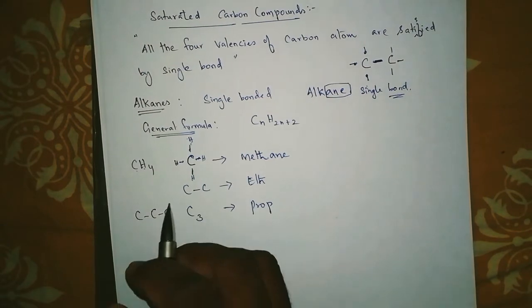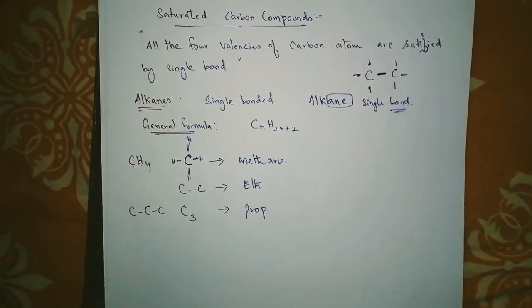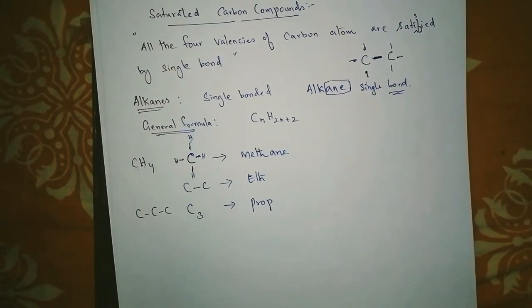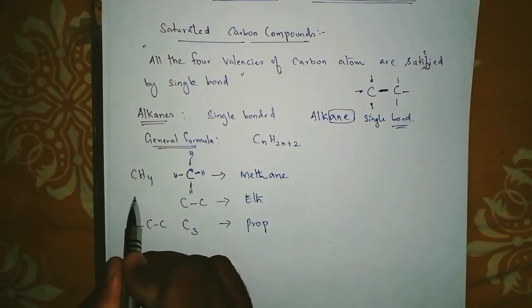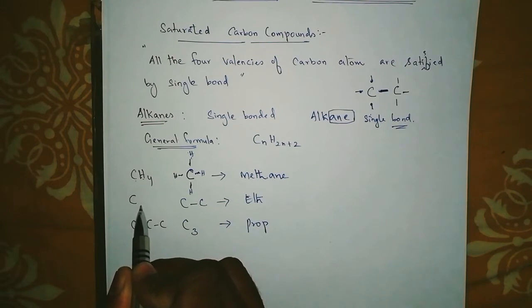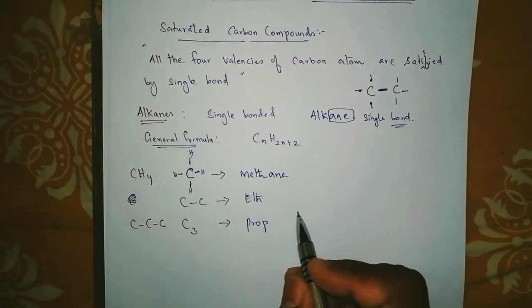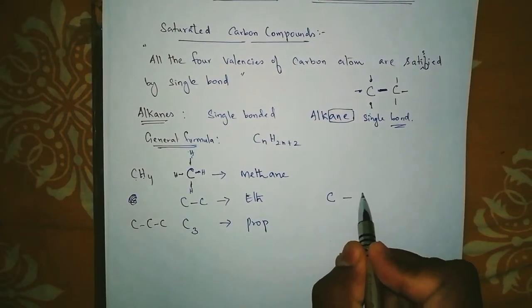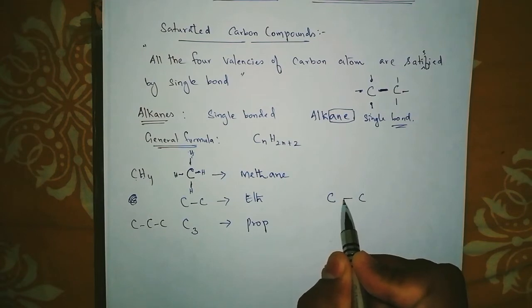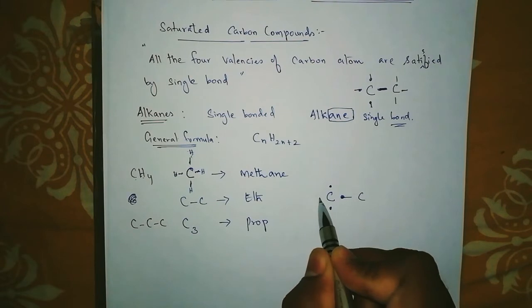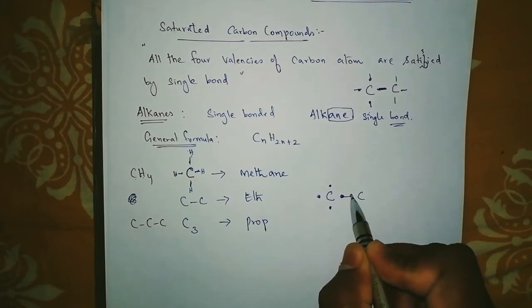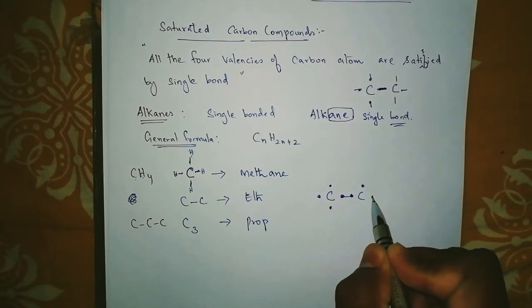Similarly, you can do it for eth also. For example, if we have 2 carbons, let me draw it here so that you can understand. Each carbon consists of 4 valencies: 1, 2, 3, 4, and this carbon also has 1, 2, 3 and 4.